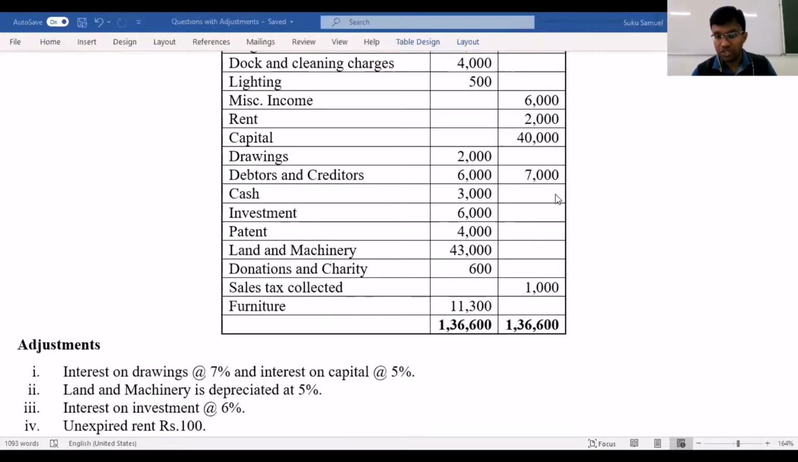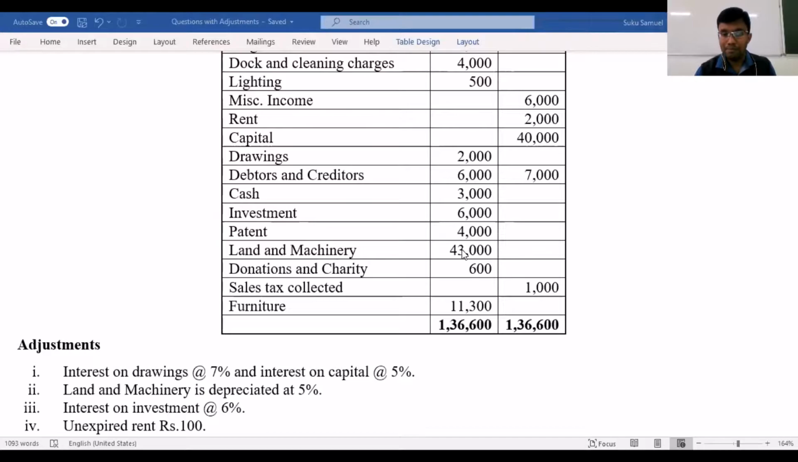We do not know which is what. So what is mentioned as 6,000 is an asset, and debtor is your asset. So 6,000 is your debtor's value. Then you have 7,000, which is mentioned. It has to be a liability, and creditors are usually a liability. This will fall again into your balance sheet. Cash, balance sheet. Investment, balance sheet. Patent, this will be a part of your fixed asset in your balance sheet.